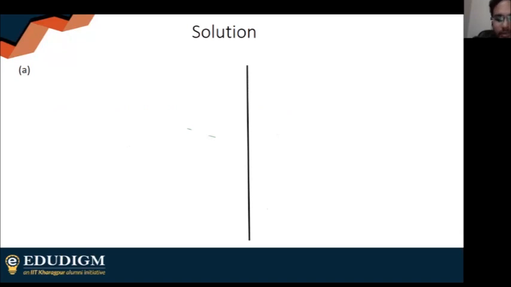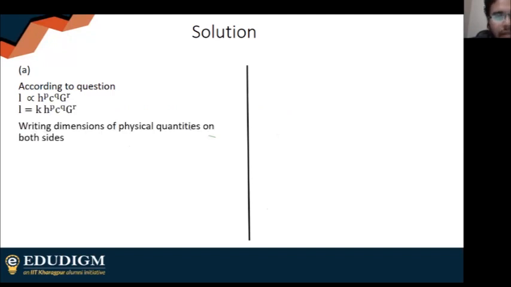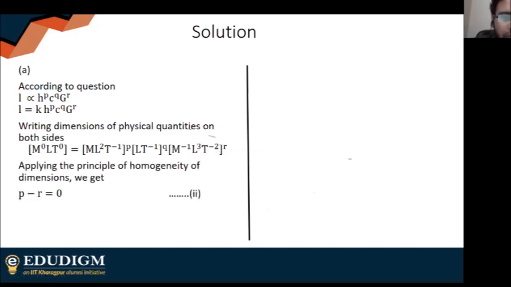Answer is option A. Basically dimensional analysis for it. According to the question, L is directly proportional to h to the power p, c to the power q, g to the power r. This is the detailed answer, obviously. So writing the dimensions, I have to write the dimensions of the physical quantities h, c and g. So I've written them: ML²T⁻¹ is the dimensions of h, LT⁻¹ is the dimensions of c, and these are the dimensions of g. We do the same thing as in the previous question.